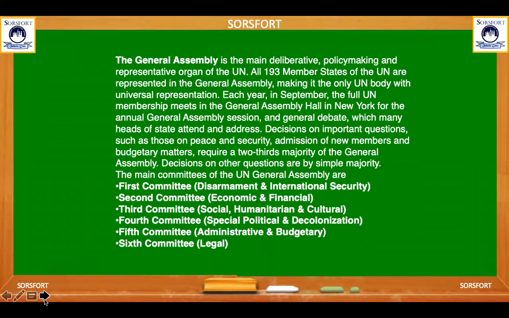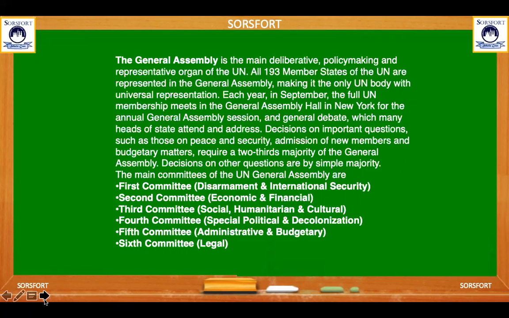Now we add the important points about the General Assembly, because the General Assembly is the main body of the UN, so we will discuss it more here. It is the main deliberative, policy-making, and representative organ of the UN. All 193 member states of the UN are represented in the General Assembly, making it the only UN body with universal representation.